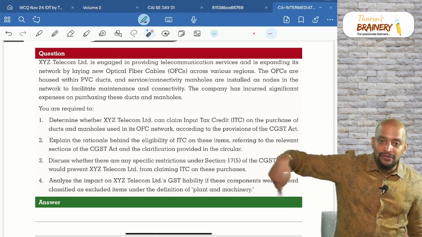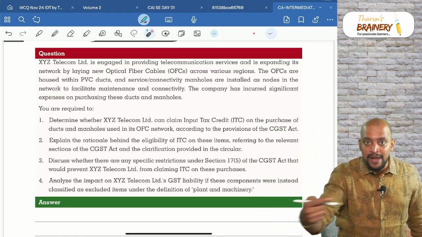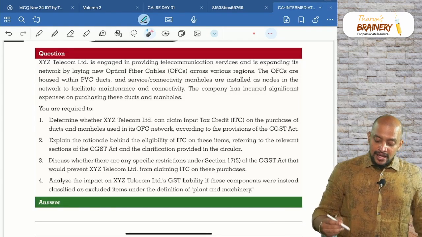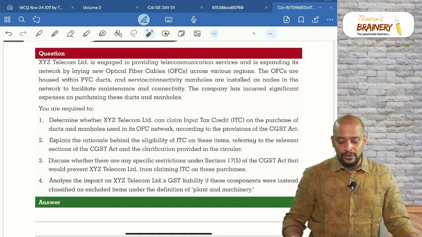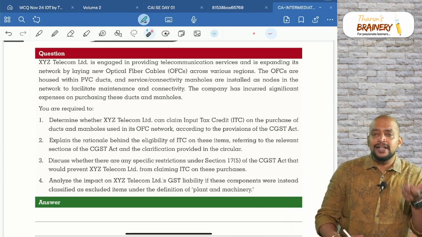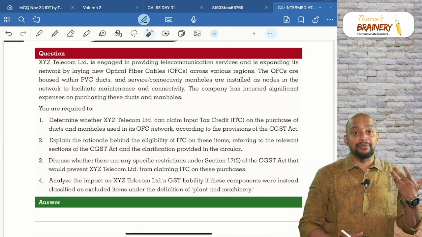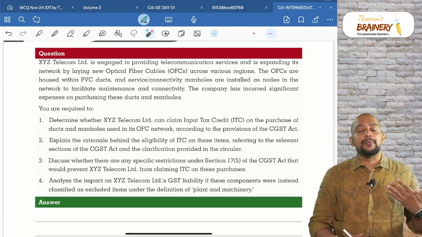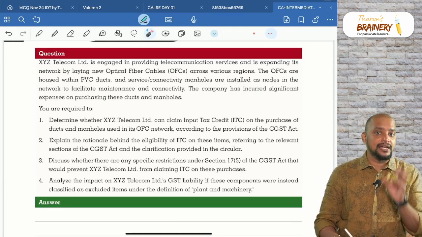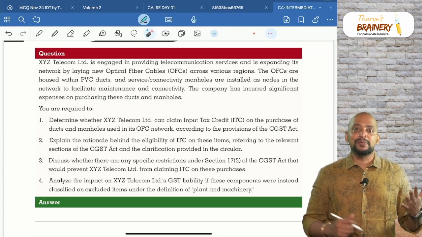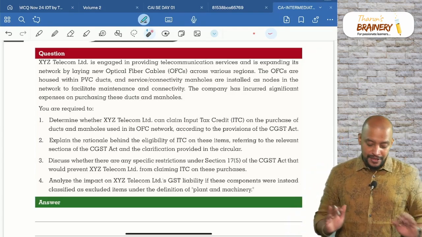Like first a manhole will be there, and thereafter one pipe will be there to connect. The company has incurred significant expenses on purchasing these ducts and manholes. As they incurred significant expenses, definitely this will be capitalized and it will be coming under capital goods, because what is the meaning of capital goods under GST? Any goods which are purchased and capitalized in the books of the person who is purchasing it will be called capital goods.